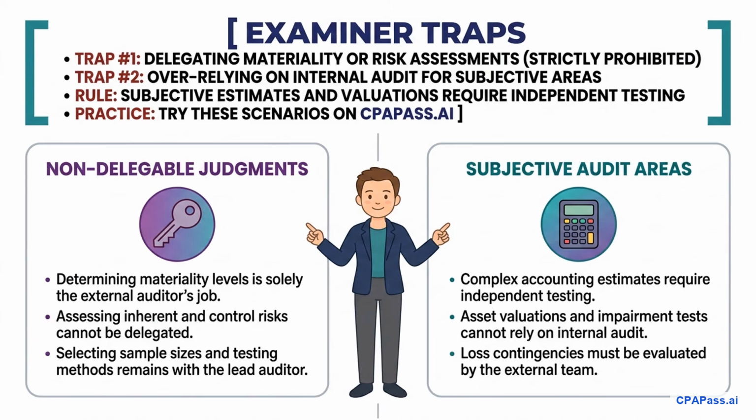And let's look at common examiner traps on this topic. Trap number 1 is delegating materiality or risk assessments. The external auditor must solely determine materiality and assess risk. These are non-delegable judgments. Trap number 2 is over-relying on highly competent internal auditors. No matter how qualified or objective they are, they cannot perform work in highly subjective areas, such as evaluating complex accounting estimates, asset valuations, or loss contingencies. The external auditor must perform independent procedures in these high-risk areas.